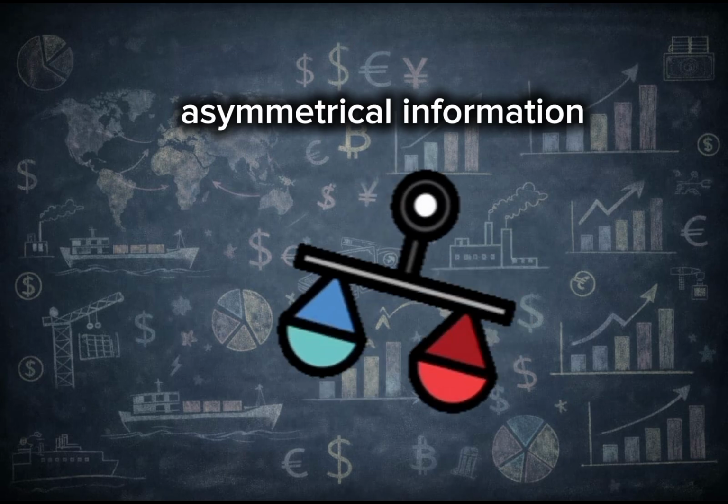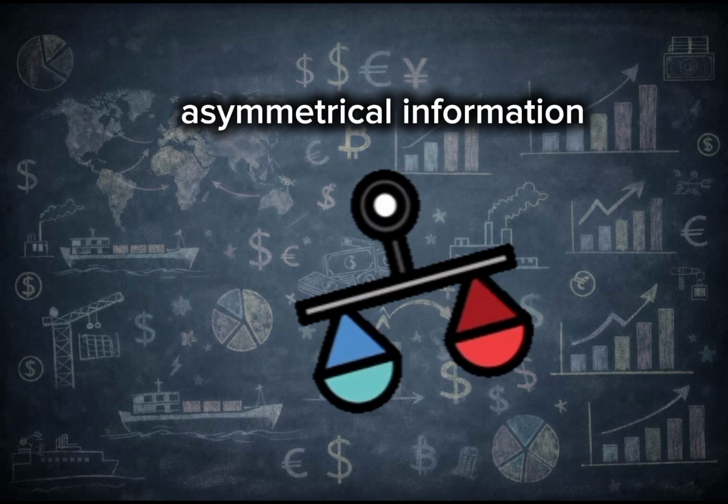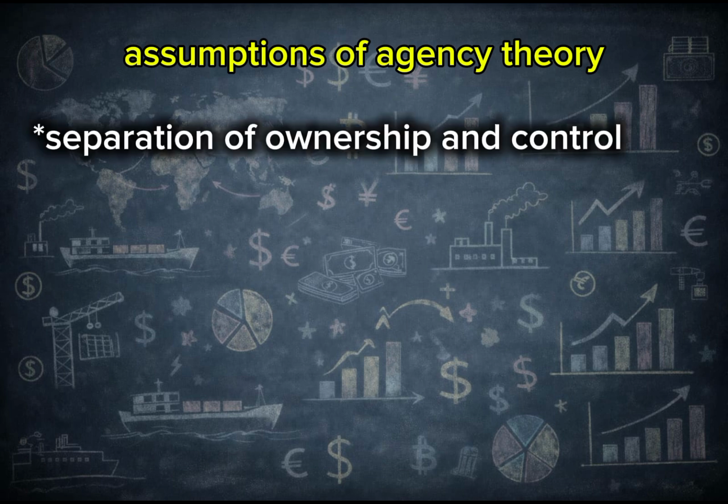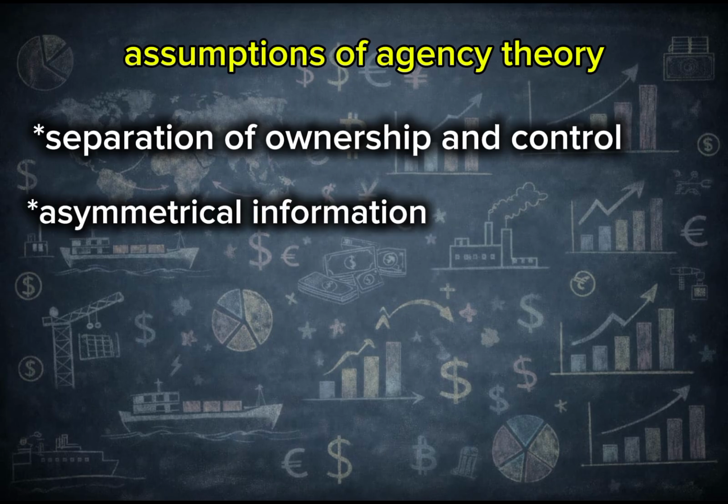With all this I have said, we can now come back to the question: on what assumption is the agency theory created? The agency theory is created on the assumption that there is a separation of ownership and control. It is based on the assumption that there is an information gap between the principal and the agent, that is, between the shareholders and the management.